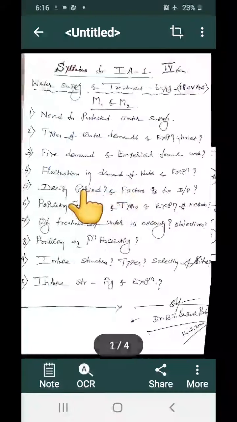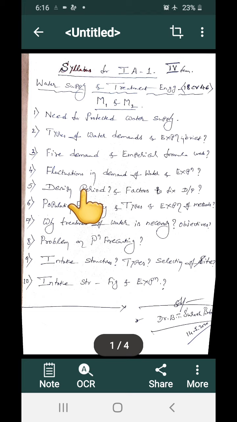Now I am going to show the portions included in this internal. I will explain briefly the full syllabus required for the first IA. The first portion concerns the need for protected water supply. Need means why it is required, what its importance is, and why you have to supply protected water to the public.